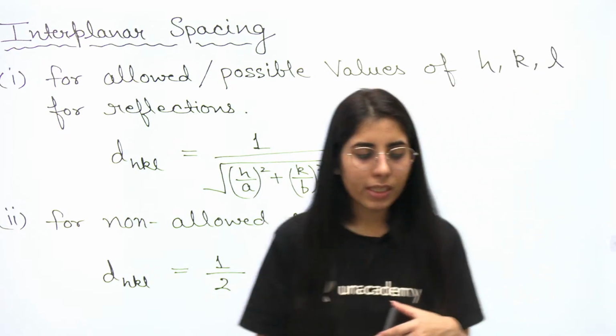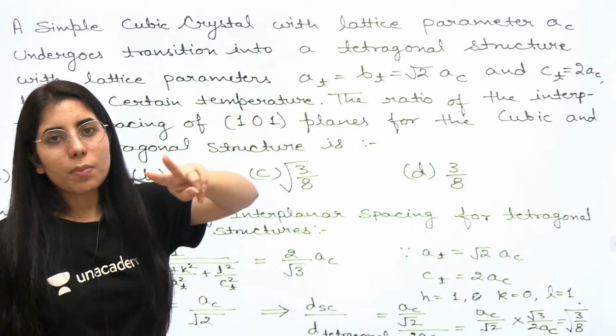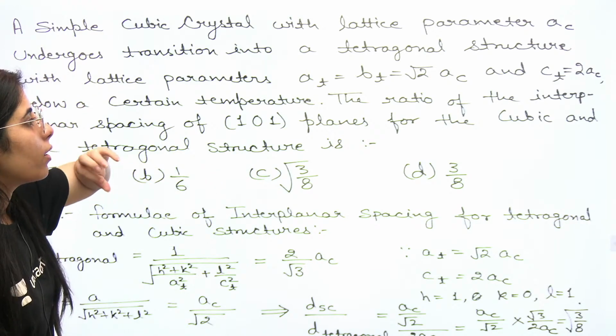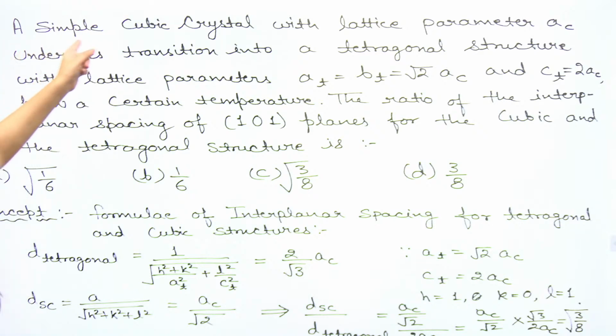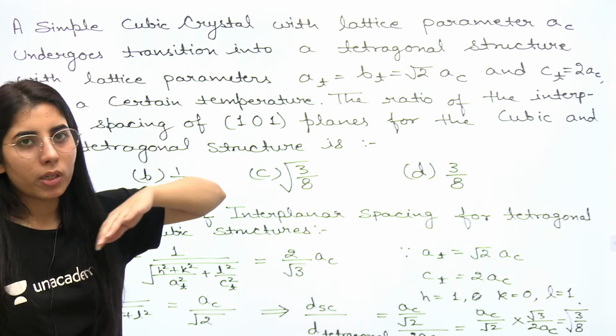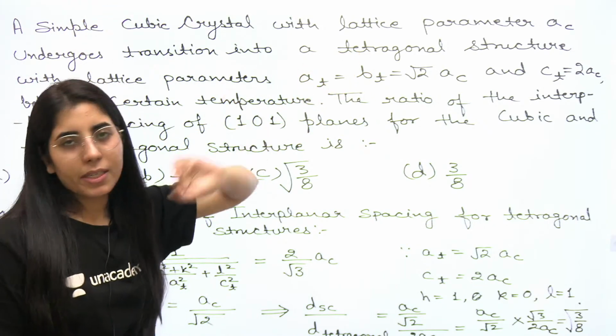Sirsa, yeah, let me just tell you about that question. In this question, they have given you information about a transition taking place. Look at this: a simple cubic crystal with lattice parameter AC undergoes transition into a tetragonal. It was simple cubic, but now the transition has taken place and it has become tetragonal.